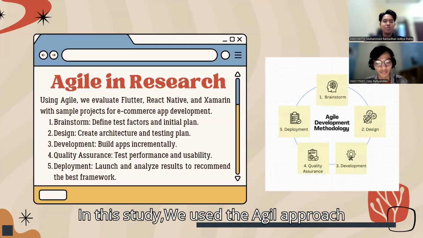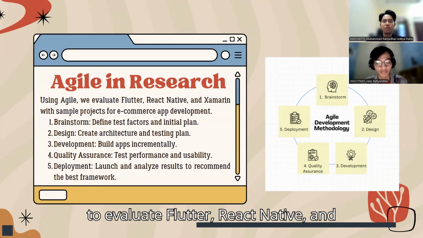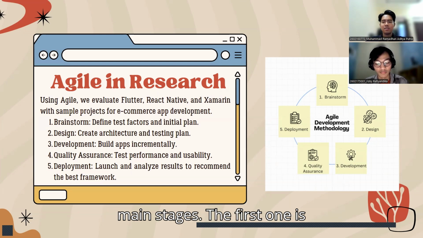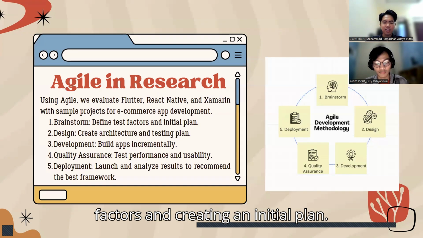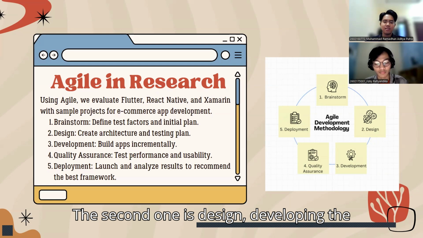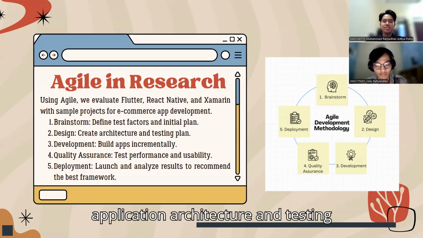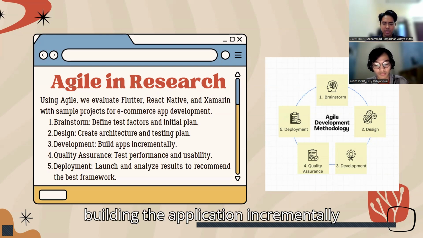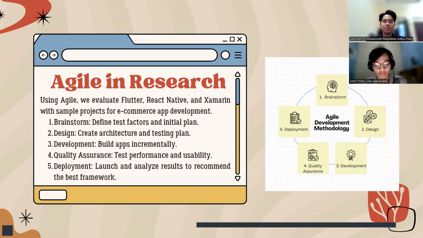In this study, we use the Agile approach to evaluate Flutter, React Native, and Xamarin. The process consisted of 5 main stages. The first one is brainstorming, or defining test factors and creating an initial plan. The second one is design, developing the application architecture and testing plans. The third one is development, building the application incrementally with an iterative approach.